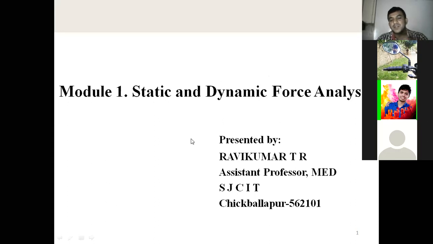Dynamic force analysis means the body is under motion and accelerated. Velocity is not constant; velocity changes with respect to time. Then you go for determining the forces. Force is a vector quantity. Remember it has both magnitude and direction. Also we determine the location where the forces act. These three are very important. In order to determine the forces when the body is accelerated, it is called dynamic force analysis. Then how do you determine?